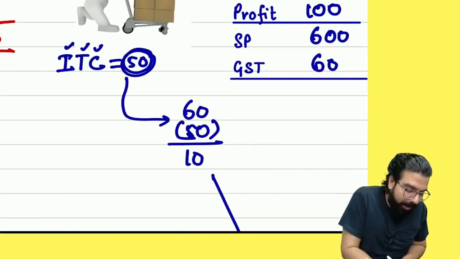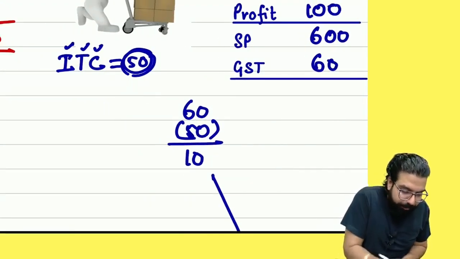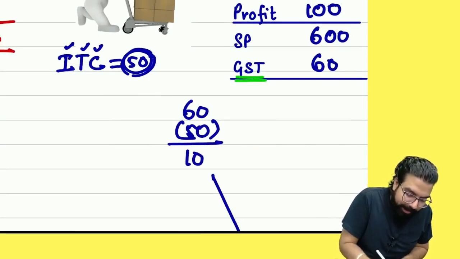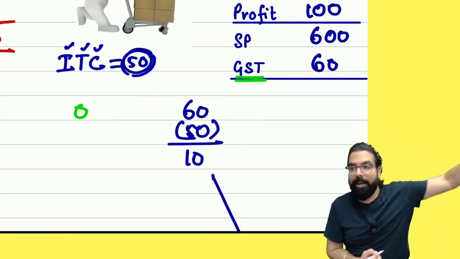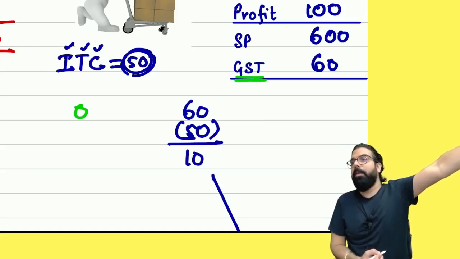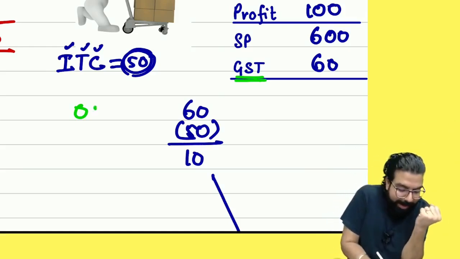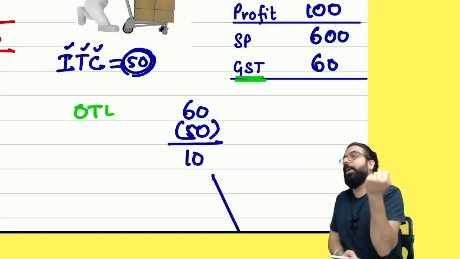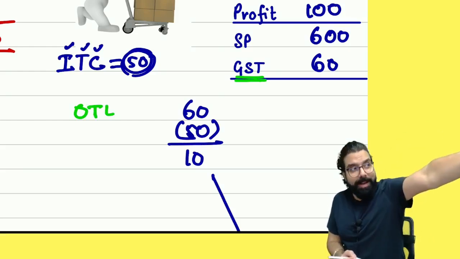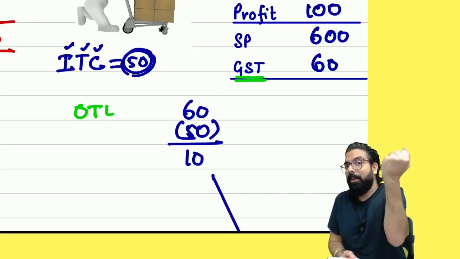In this scenario, what is the calculation I did? On my sale, meaning my output, how much did I collect? The tax liability is called OTL, output tax liability. On my sale, meaning my output, how much is the tax I collected? Then am I liable?